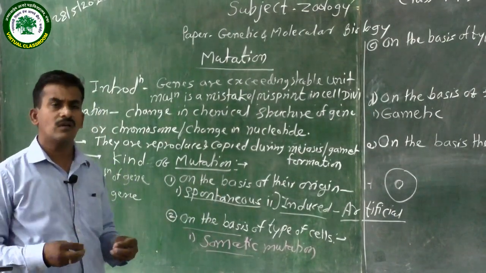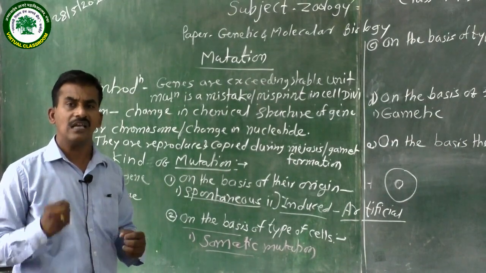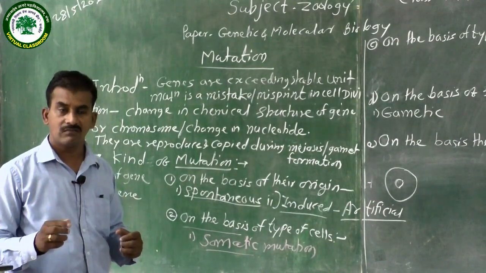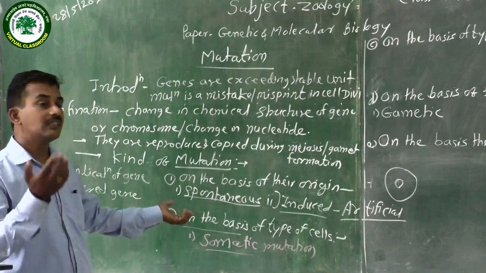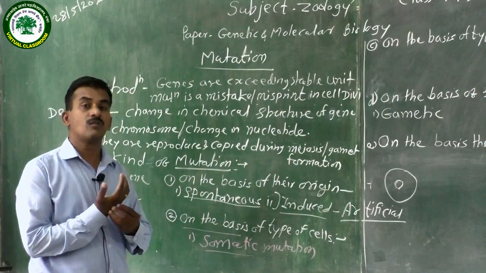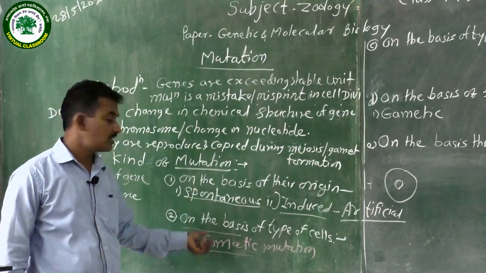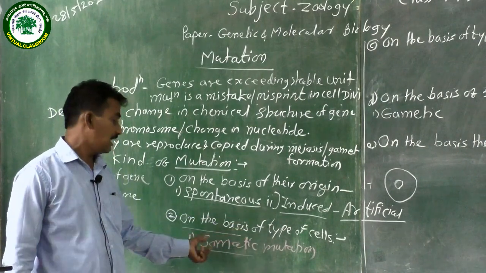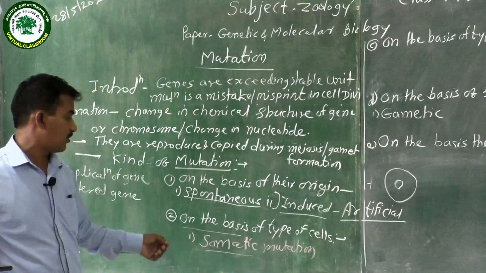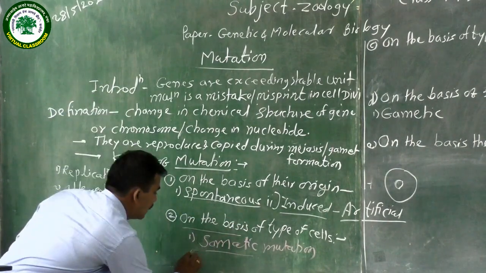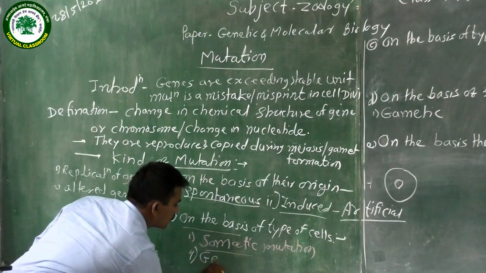For example, in a human body any internal organ gets defective, and after treatment it is recovered again. It means the change occurred in a body cell. This type of mutation is called the somatic mutation. The second is called the germinal mutation.